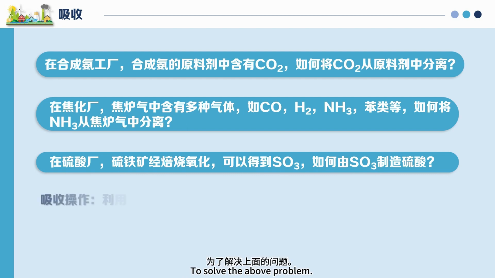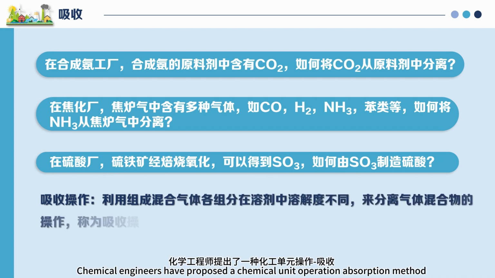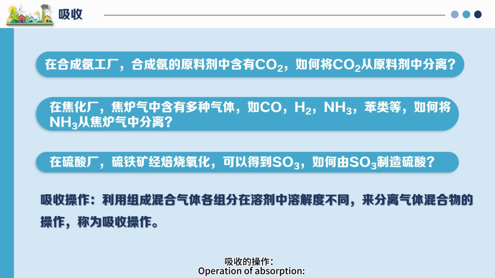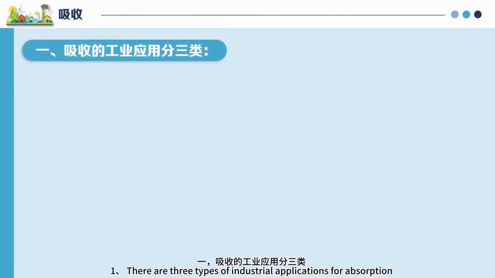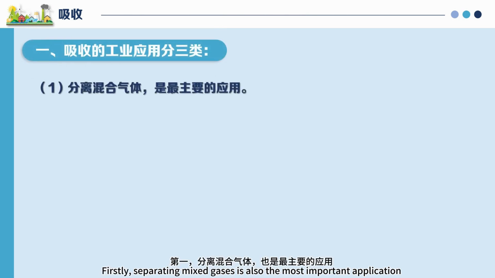To solve the above problems, chemical engineers have proposed a chemical unit operation: the absorption method. The operation of absorption uses the different solubilities of each component of a mixed gas in a solvent to separate the gas mixture, called the absorption operation. There are three types of industrial applications for absorption. Firstly, separating mixed gases, which is also the most important application.